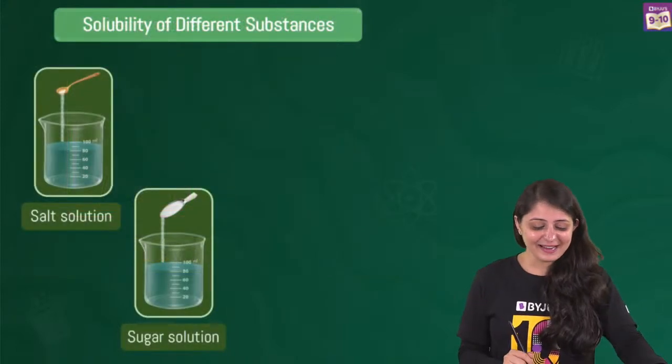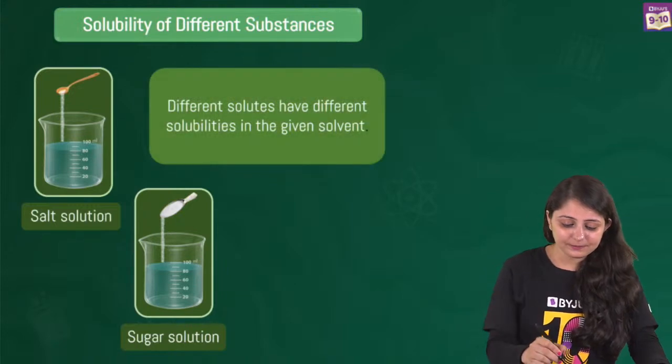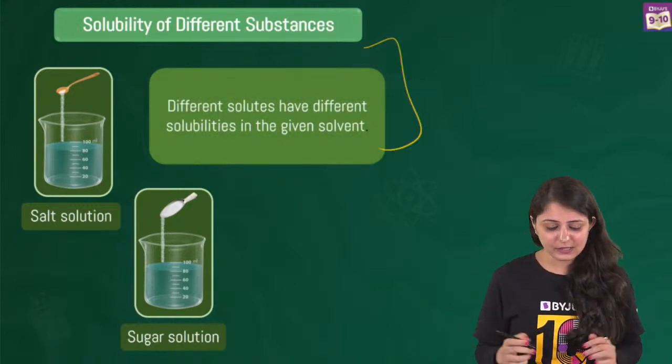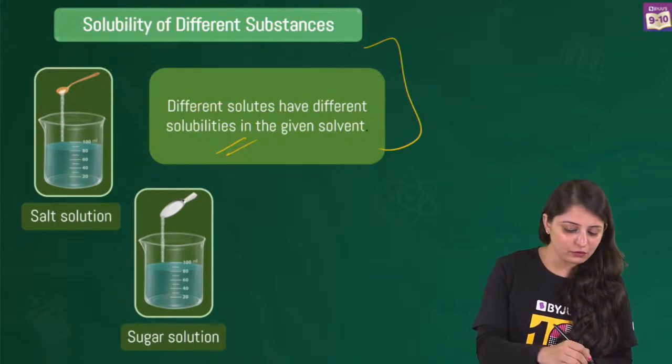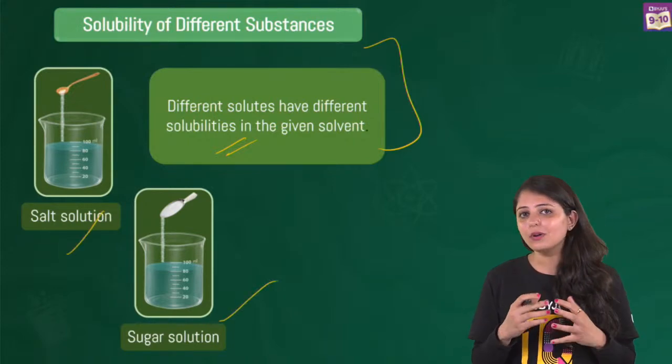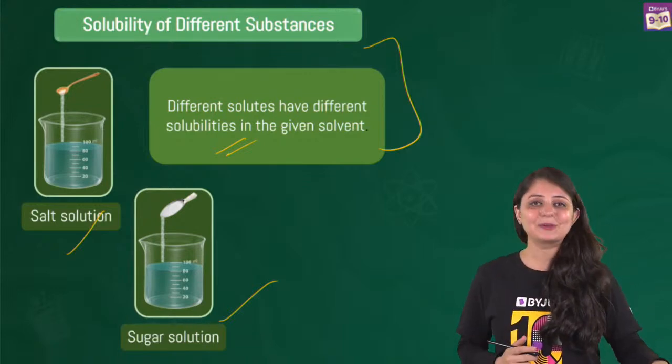Yes. So finally, another really important point: when we talk about different solutes, they're going to have different solubilities in the given solvent. Say suppose we've got salt, we've got sugar, they're not going to dissolve in the same manner. And there's a very interesting pattern that you need to realize for this.